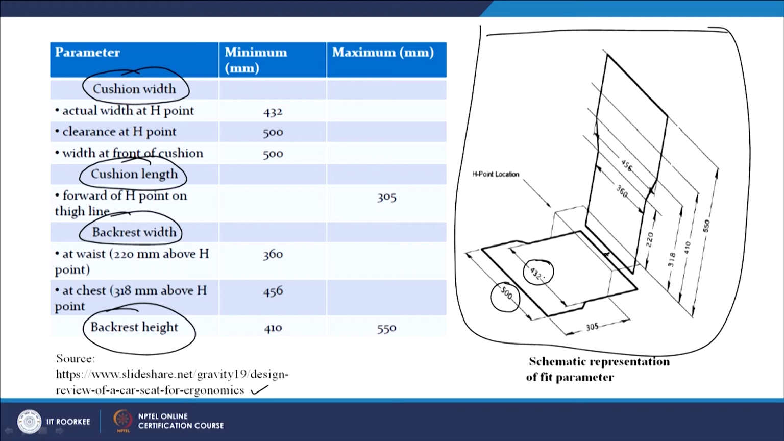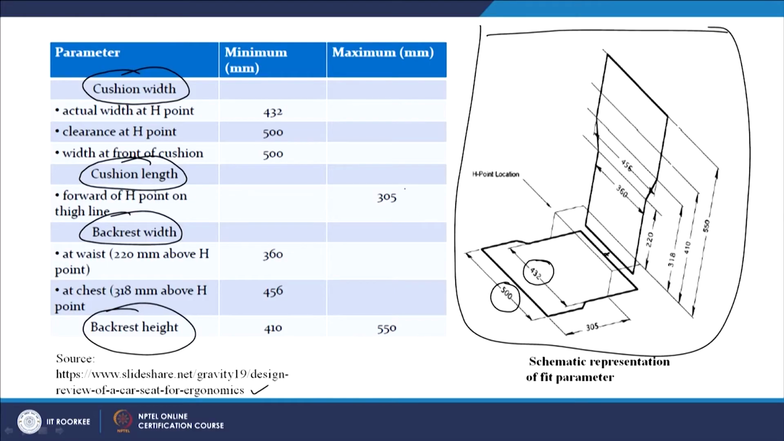Range between 432 at the H point. So the seat is like this, 432 millimeter here and 500 millimeter at the end of the seat, which is given here. Then the cushion length, we can see it is 305 maximum length, which is given here. This is the cushion length. This is the cushion width, and cushion length is given.